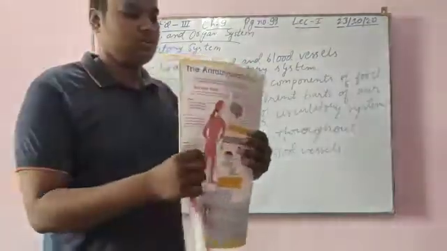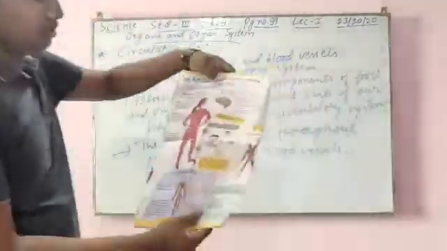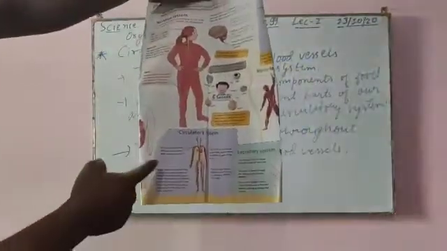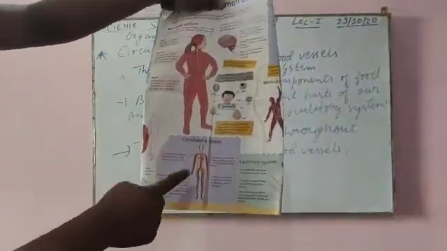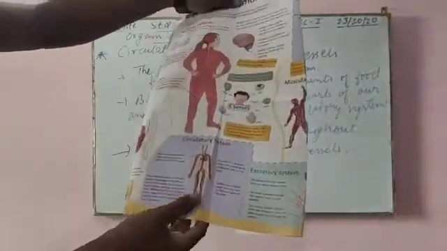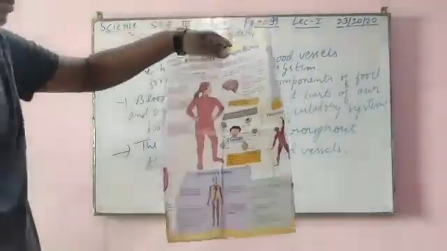I am showing you the picture of the circulatory system. You can see here that veins carry blood from the different parts of the body towards the heart.